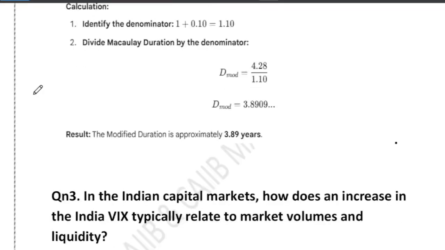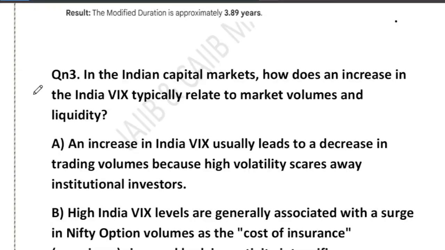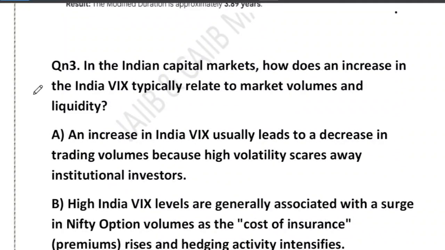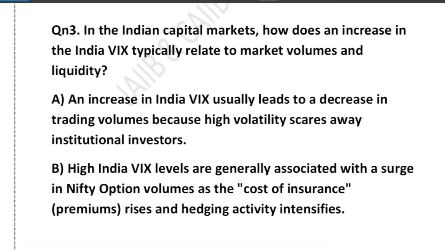Now a very good question in front of your screen, regarding the VIX. The question asks that when Indian VIX increases, what usually happens to the market volume and the liquidity? So with an increase in the India VIX, how does it impact the market volume and the liquidity? We are not talking about the index level here, we are talking about the VIX.